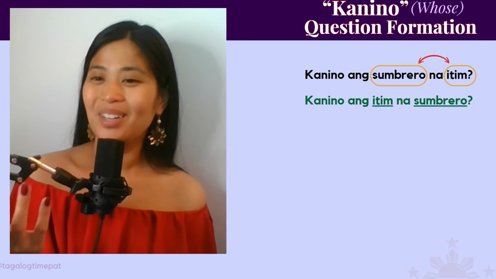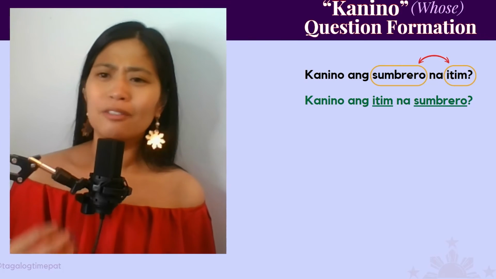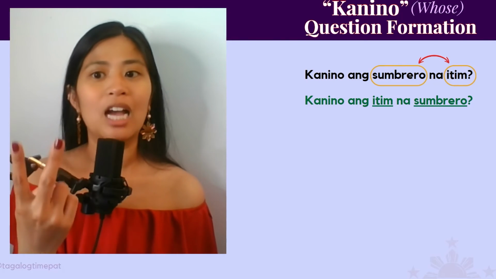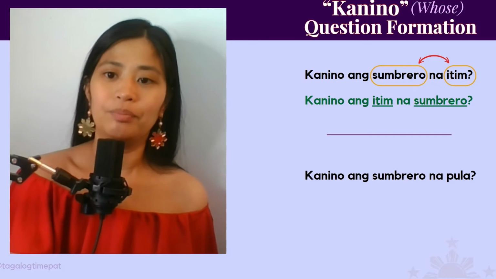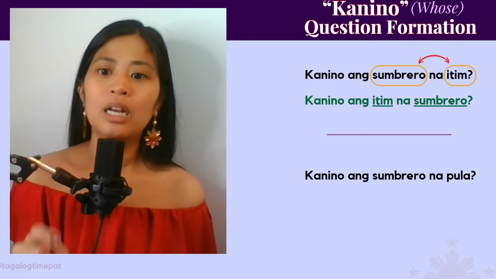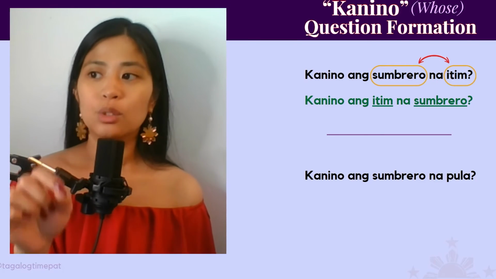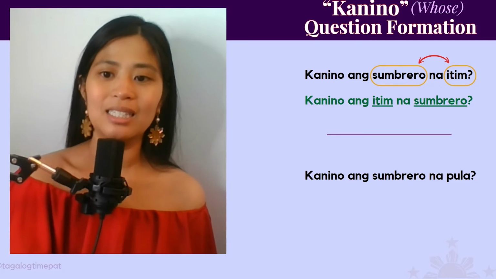And why does that happen? It probably just goes back to baybayin or to the evolution of Tagalog in general. So the adjective and the Tagalog vocabulary word can be interchangeable and they mean the same thing. Another example, kanino ang sombrero na pula? Pula means red. So whose red hat is this?